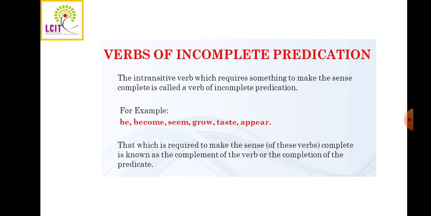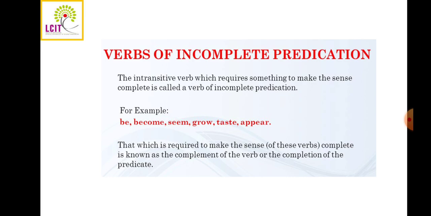Now next we will see, on page number 110 of your grammar book, verbs of incomplete predication. What are verbs of incomplete predication? Verbs that need a word or a phrase. We all know what a phrase is, right? The verbs that need a word or a phrase to make complete sense are called verbs of incomplete predication or incomplete verbs. The word or the phrase so added is called the complement of the verb.